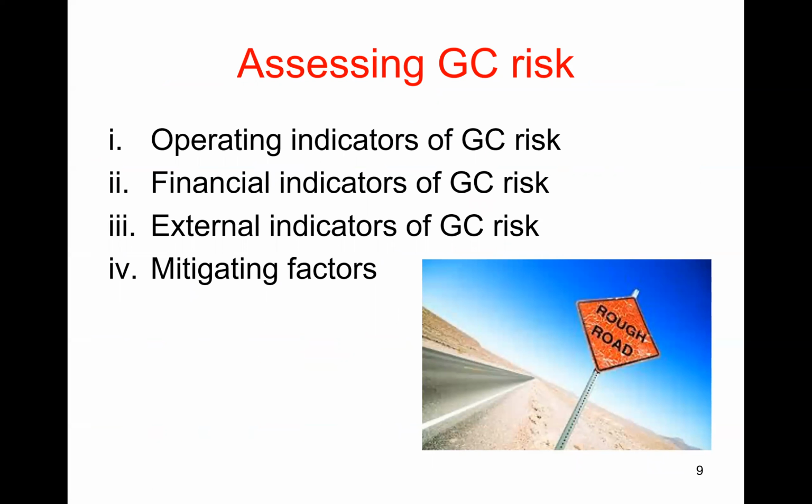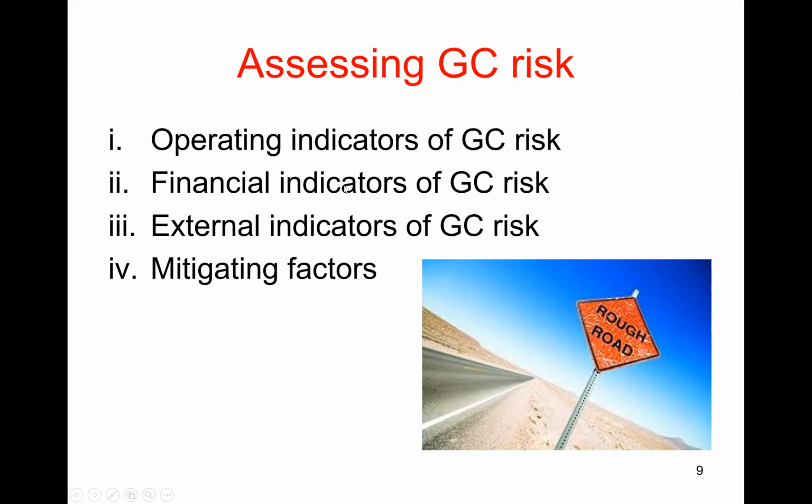All right, so what I'm going to talk about now is how you assess the risk of the company not remaining a going concern. So how do you assess going concern risk? And the auditing standards point out that there are 4 indicators that you need to take into account. First one is what are called operating indicators. The second one are financial indicators. Third one is external indicators. And then the last one is what's called mitigating factors.